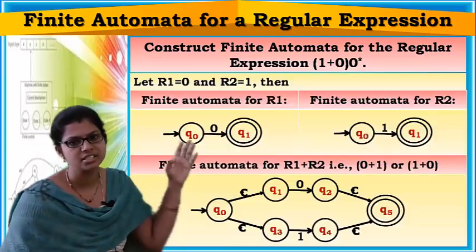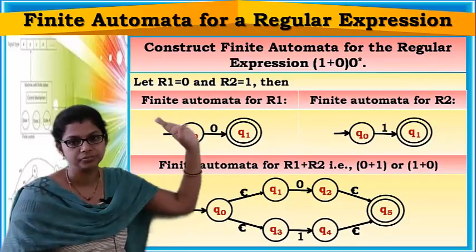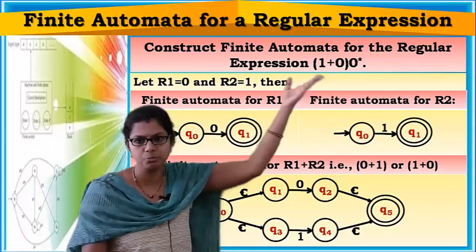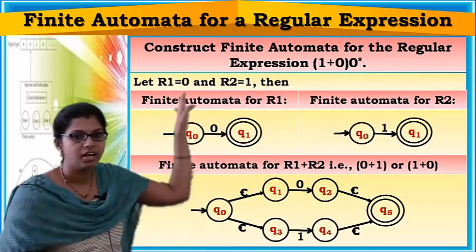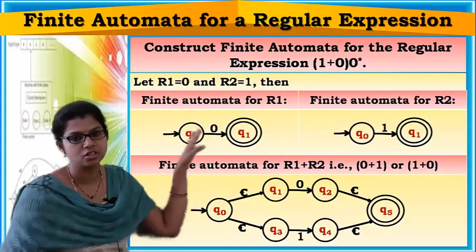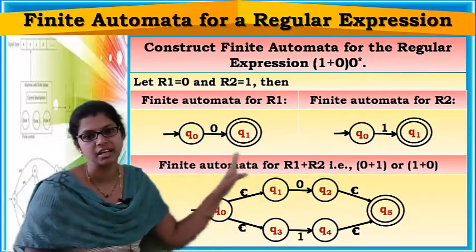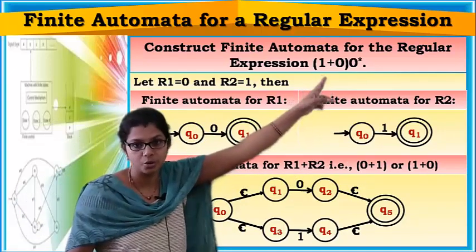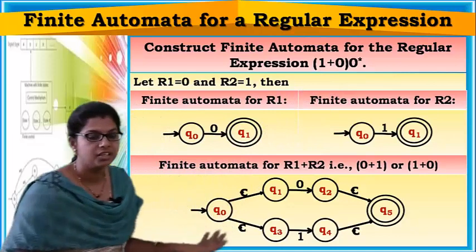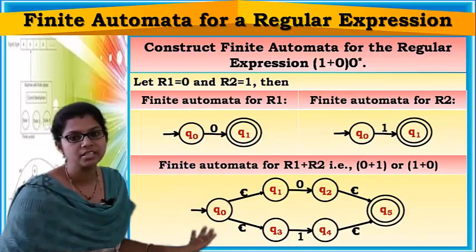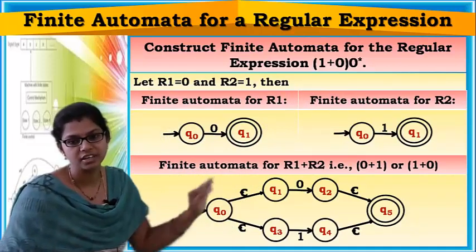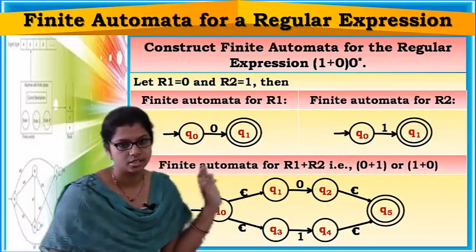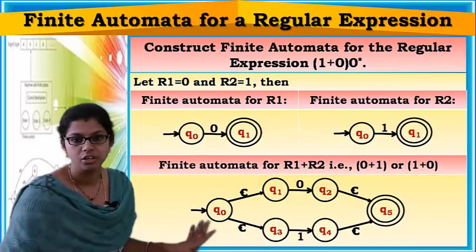Now let R1 be 0 and R2 be 1. See here, 1 union 0 is nothing but 0 union 1, right? Both are the same. So these are the finite automata representing R1 and R2. Now union, you already know how to construct union, right? Now this is a finite automata representing union of R1 and R2, that is 0 union 1 or 1 union 0. So this is a finite automata for union.